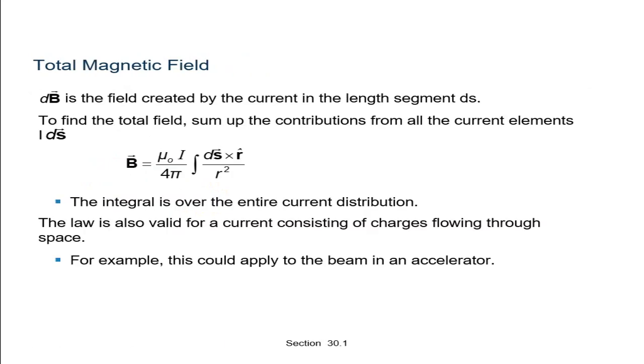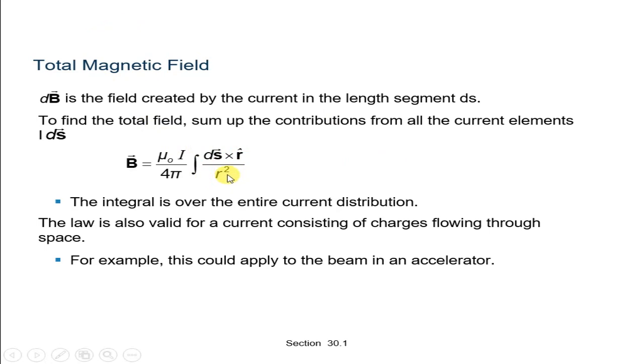Now see here the total magnetic field. The total magnetic field dB is the field created by the current in the segment ds. To find the total, we sum the contribution from all the current elements I into ds. What we need to do: B is equal to mu 0 into I upon 4 pi, integration of ds vector cross r vector, divided by r squared.